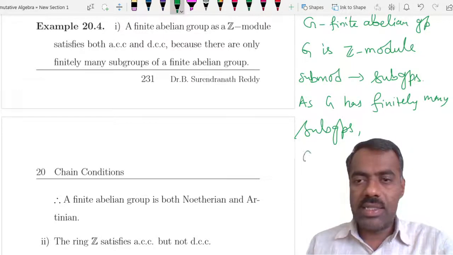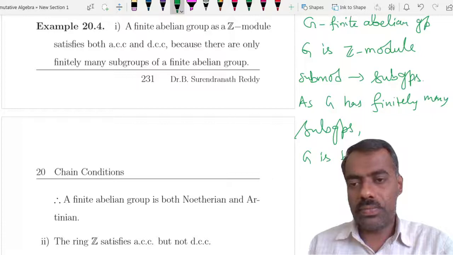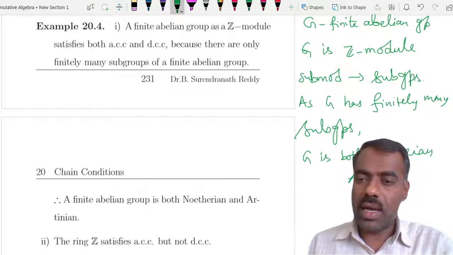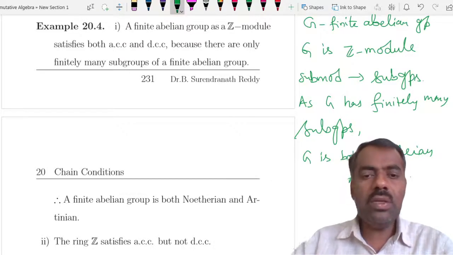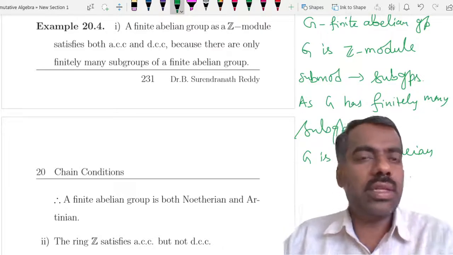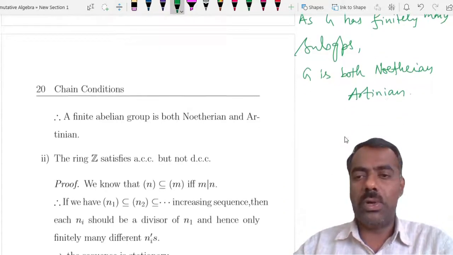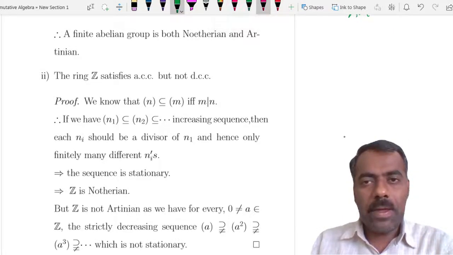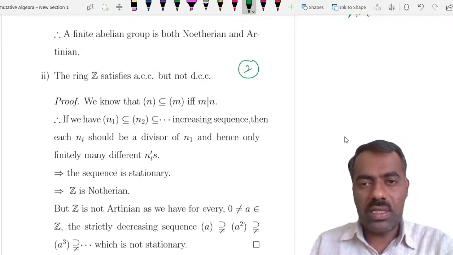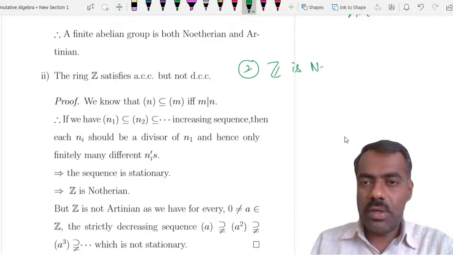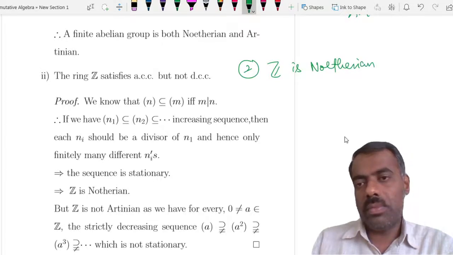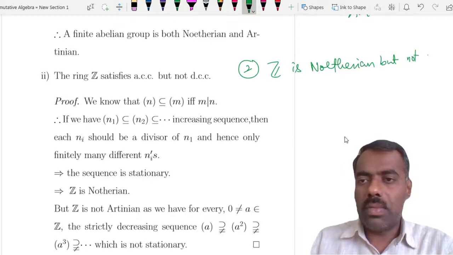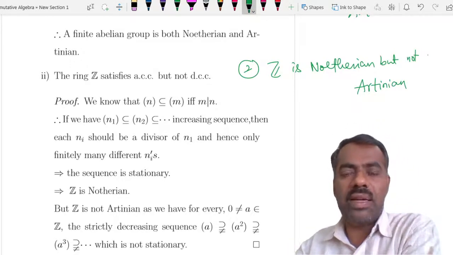That shows that G is both Noetherian as well as Artinian. So a finite abelian group is both a Noetherian and an Artinian Z module. Now the second example is Z. So Z is Noetherian but not Artinian. That means it satisfies ACC but not DCC.